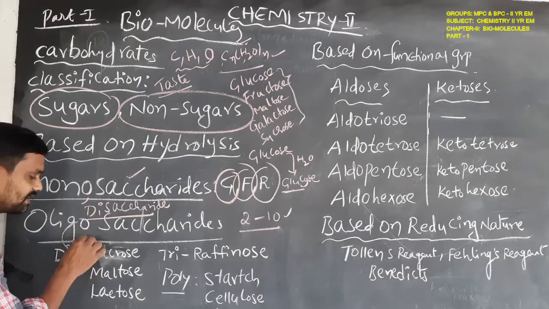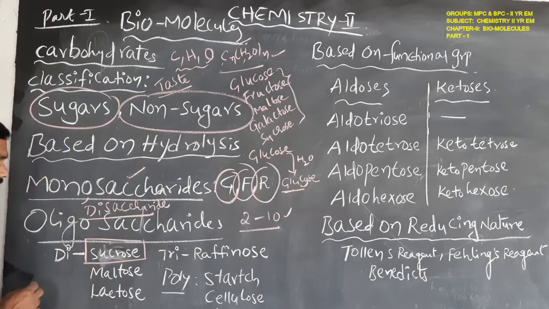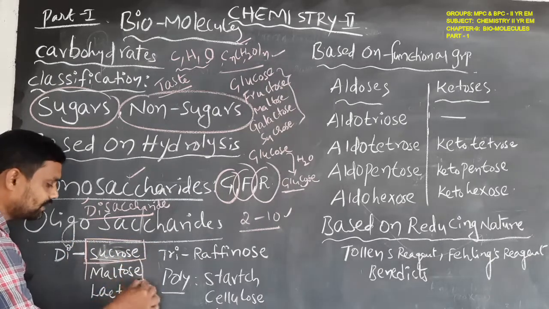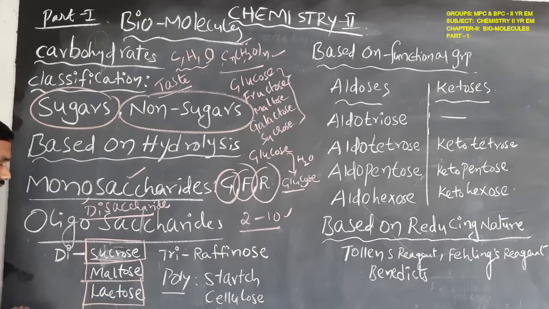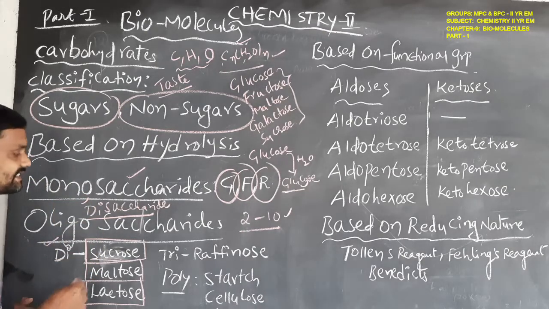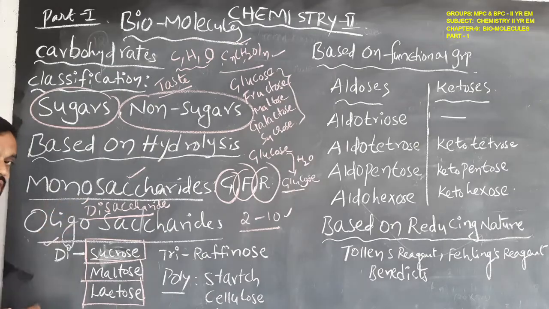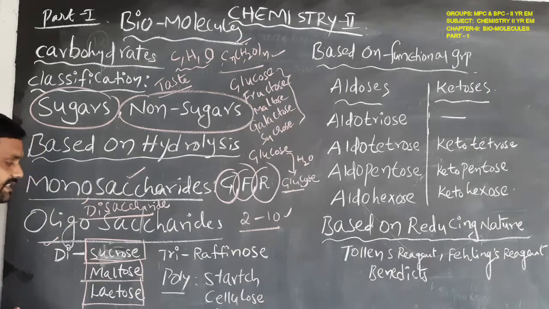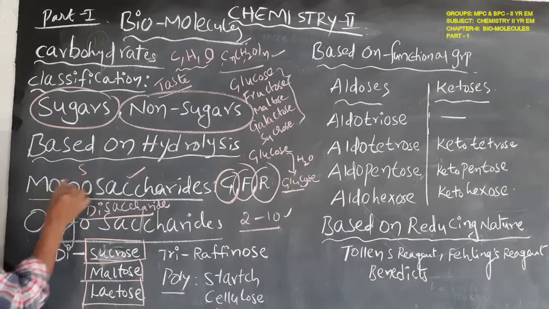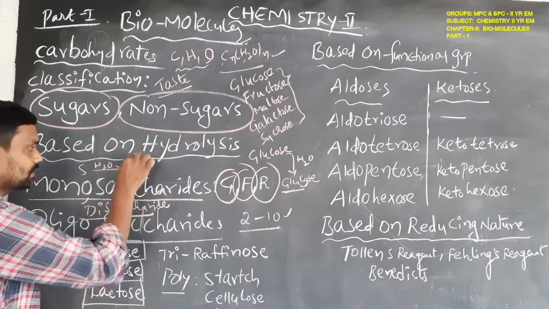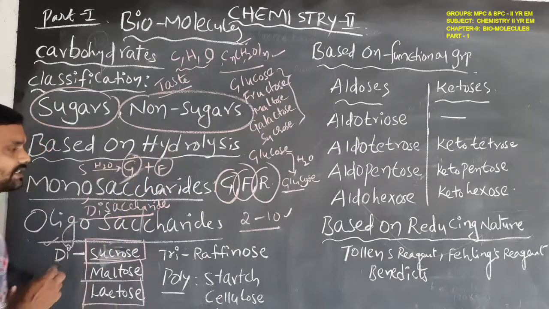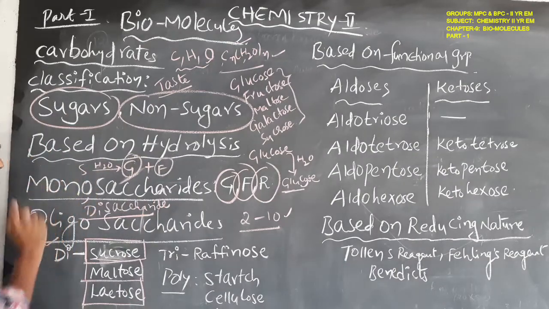Examples of disaccharides are sucrose, maltose and lactose. For example, when sucrose is dissolved in water, it gives 2 other carbohydrate units, glucose and fructose. So on hydrolysis of sucrose, it gives glucose plus fructose.